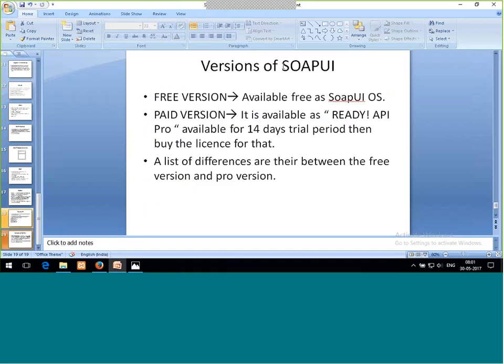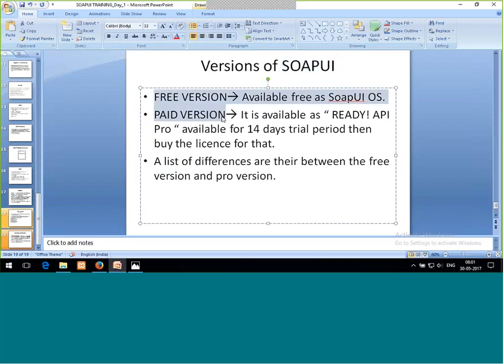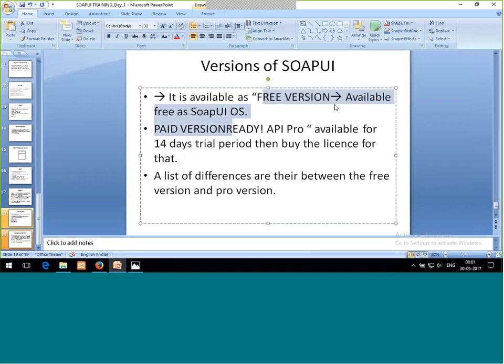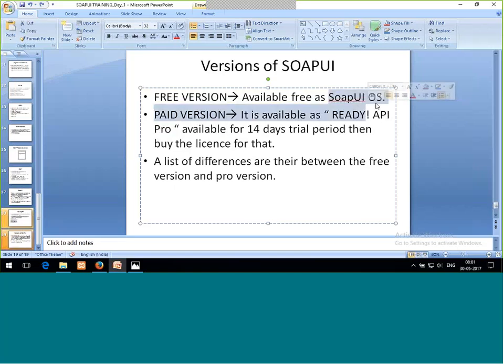Now, SOAPUI. As I just explained in the very starting, we have two versions of SOAPUI, the free version and the paid version. The free version is available free for SOAP, as SOAPUI open source. The pro version is available as Ready API, which is SOAPUI Pro, and it is available for a 14-day trial period, and then you need to extend its license. Either you can buy it, or the second way, I'll tell you how to extend its license from 14 days to a lifetime or more.